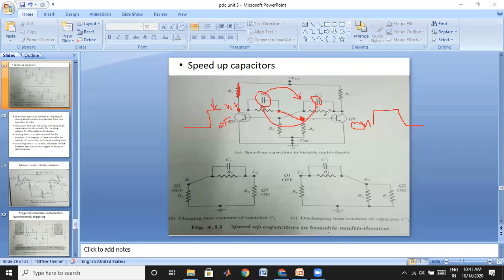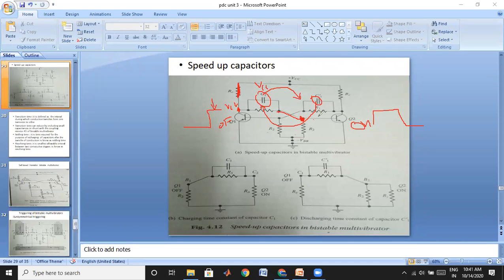VBE sat, if I take it ideally, may be 0. Practically it may be 0.6. Ideally it is 0 volts. Therefore, the voltage across this capacitor is nothing but VCC. The voltage across the capacitor connected to the off transistor, since one transistor is on and one is off, is VCC in the ideal case.